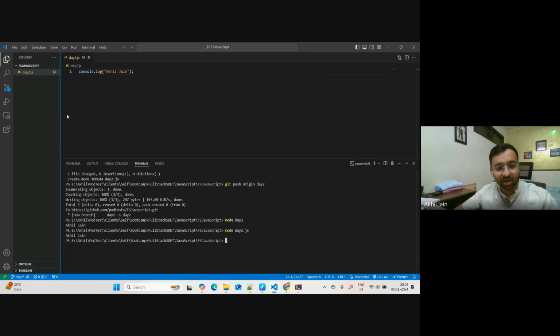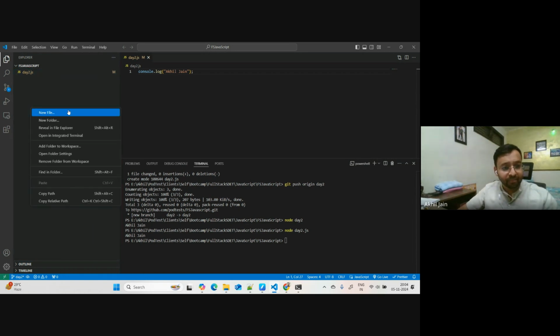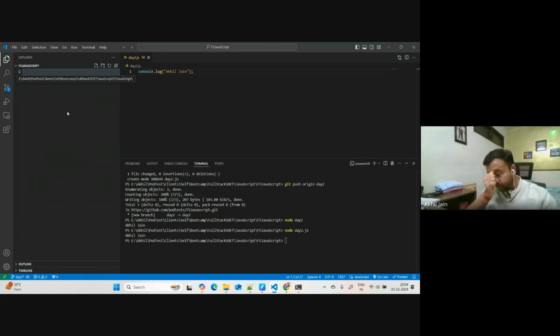Okay, yeah, no worries. So this is node day2.js, and we got Akilgen. And this is how we will run most of our scripts, doing this. Yesterday I showed you. Okay, let me do one magic. Let me do one thing. Let me create a file. Let me create an HTML file.